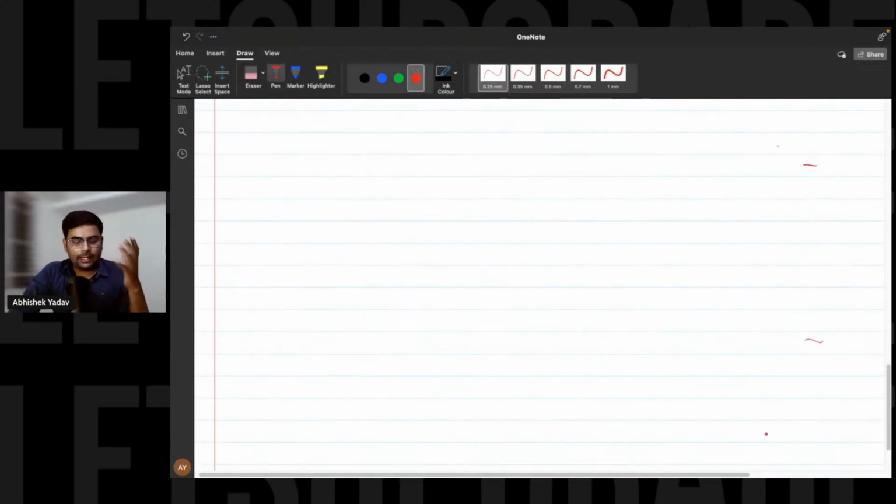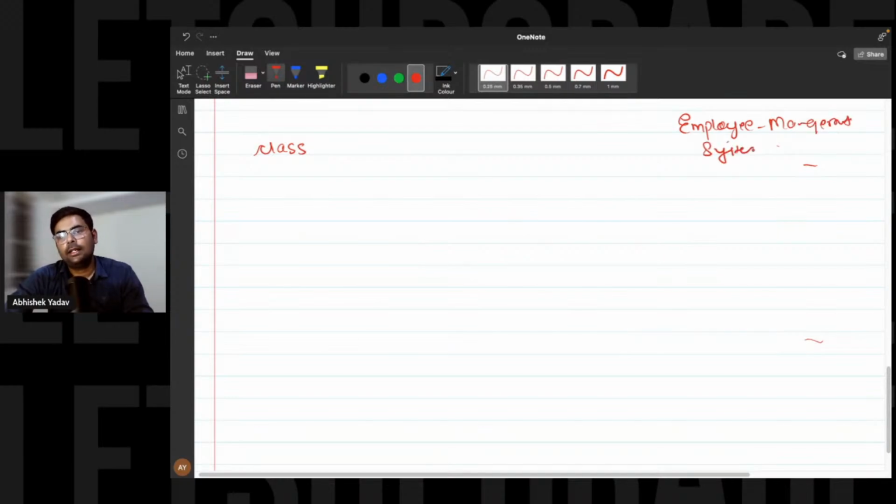So now, how to define a class in C++? We have to use the keyword class, right? Let's assume we have to create a blueprint of our employee. Let's assume you are working on this employee management system, and in this employee management system, you have to insert the record of an employee.